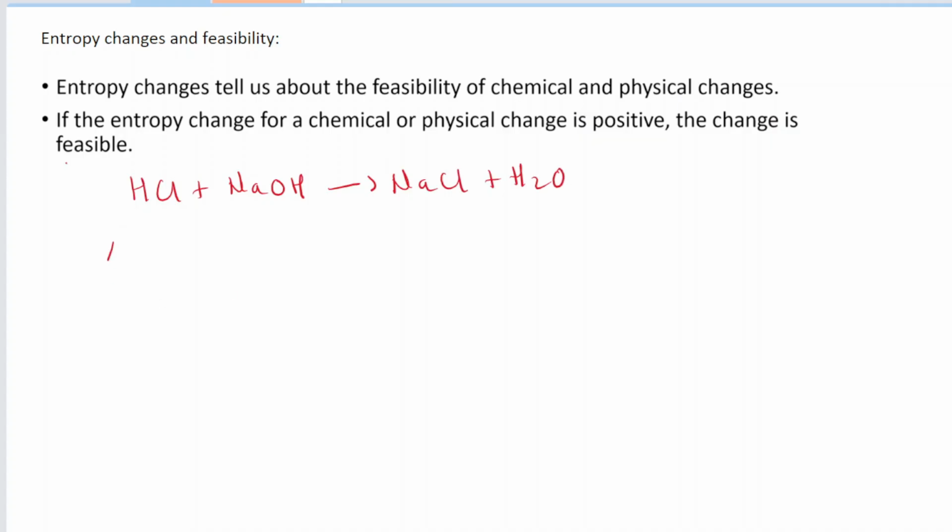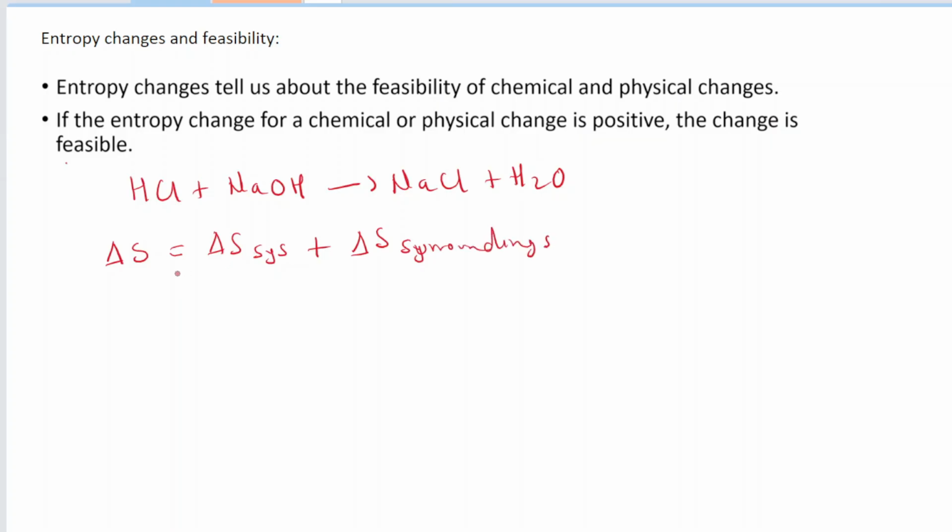If the overall entropy change for this reaction is positive, then this reaction will proceed, it will be feasible. And the opposite of it is that it won't react. If the entropy change is positive, then it reacts. If it's negative, then it doesn't react. And we say that entropy consists of two things. It has the system and it has the surroundings. So there are two things involved when you calculate the entropy change.